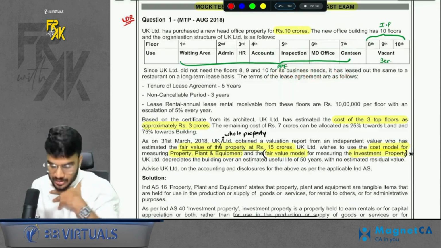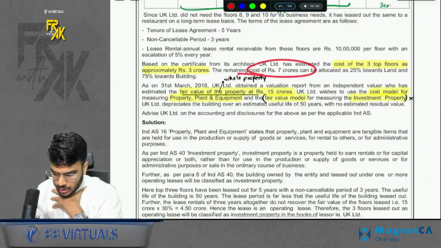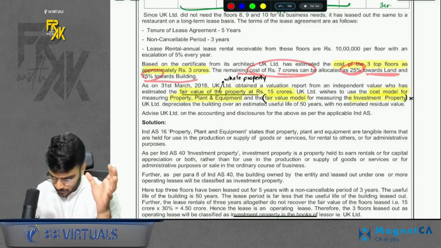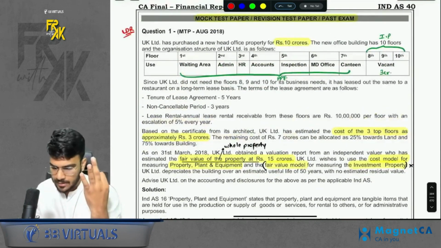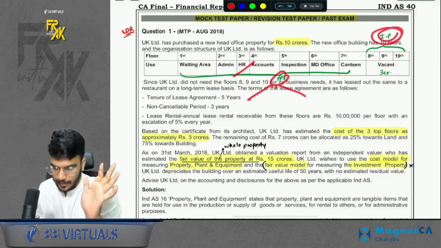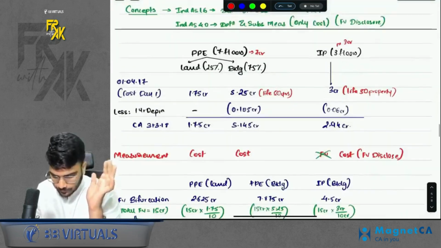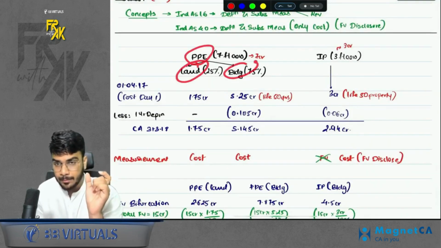I'm not saying this, the question says that in PP, the remaining cost of 7 CR can be allocated 25% towards land and 75% towards building, right? So we have a total of 3 assets. One is IP, then one is PPE land, and then PPE building. Okay, so we have done it in the same procedure. If you want to see, just see here. We have a PP, land and building, and IP.